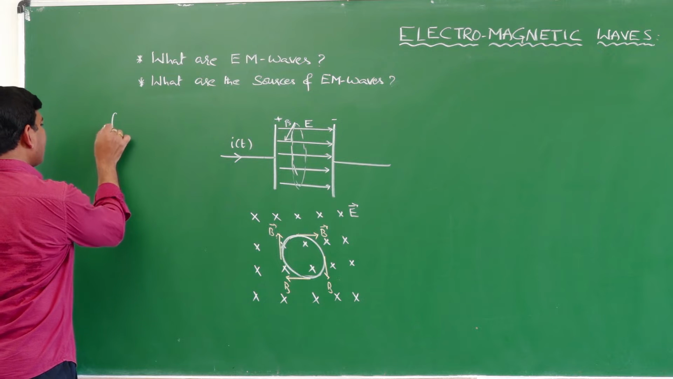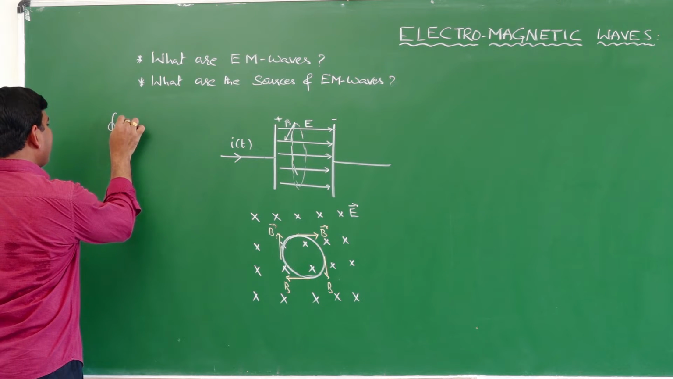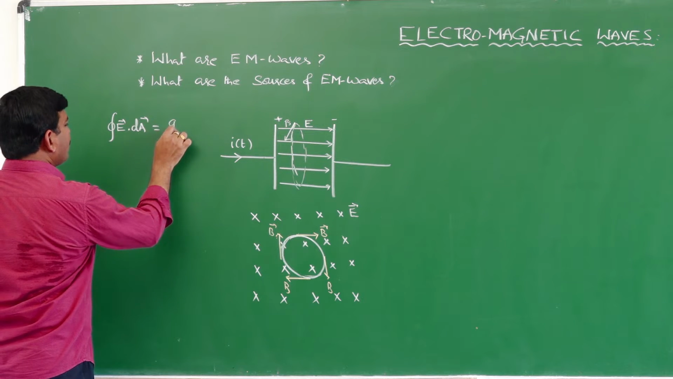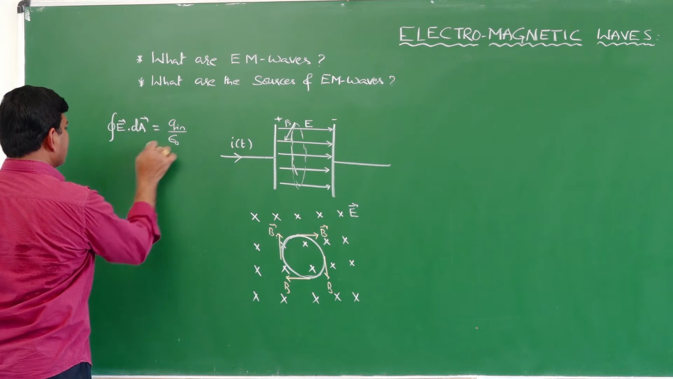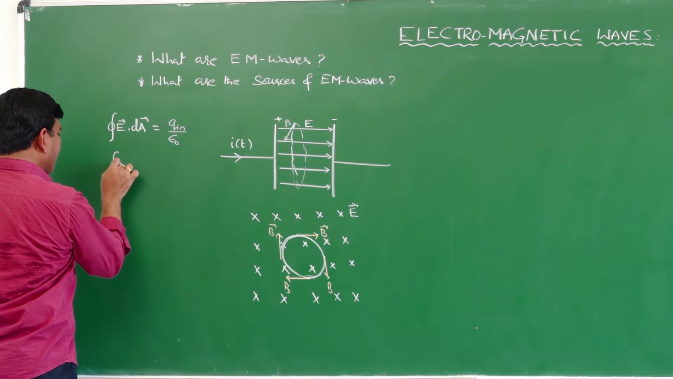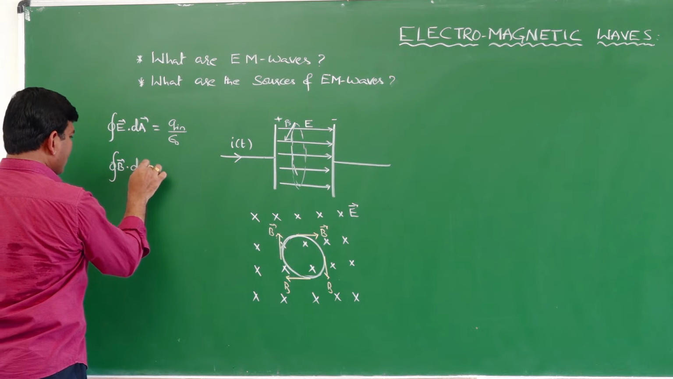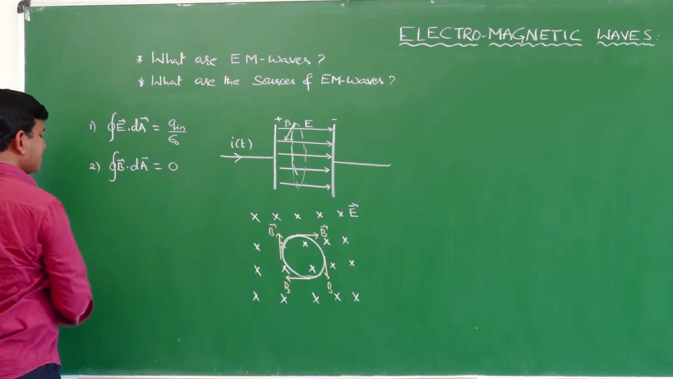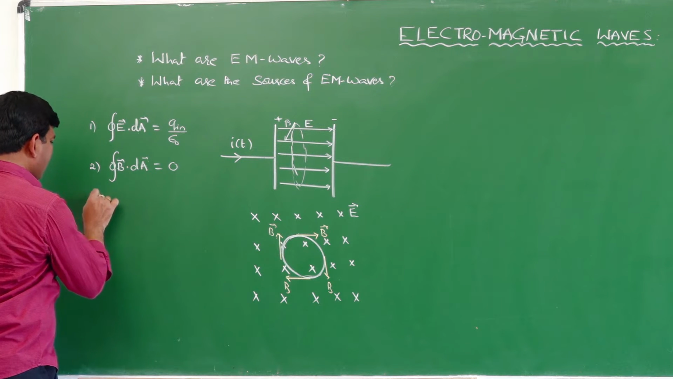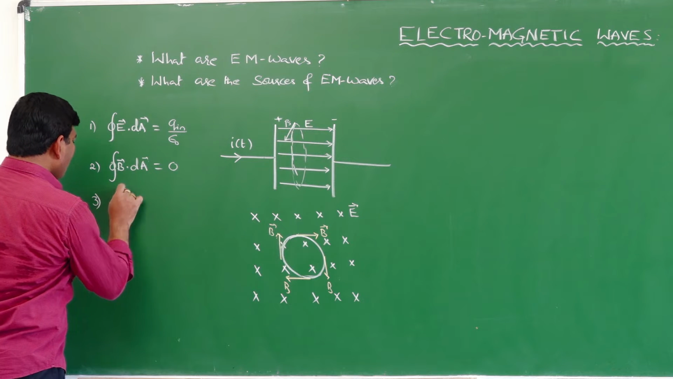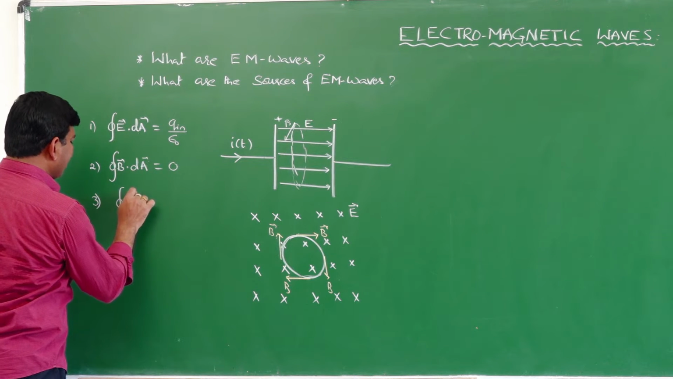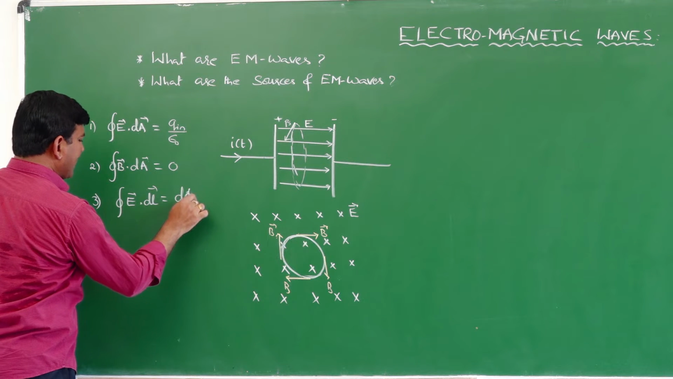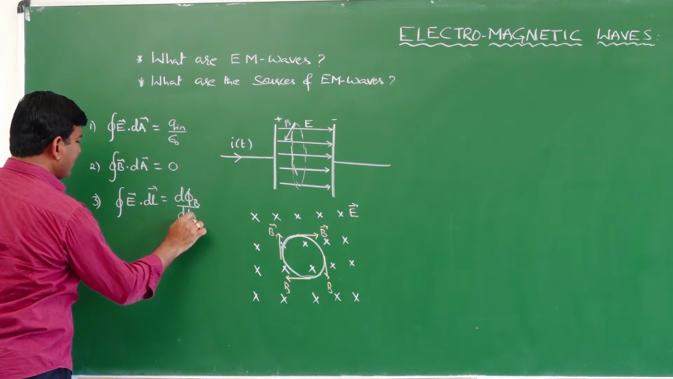First one is Gauss theorem in electrostatics, which says that closed surface integral of E bar is equal to Q inside divided by epsilon naught. Closed surface integral of magnetic field is equal to 0. This is the Gauss theorem in magnetism. This is Maxwell's first equation. This is Maxwell's second equation. Third equation, closed line integral of electric field is equal to the negative rate of change of magnetic flux. This is called Faraday's law of induction.